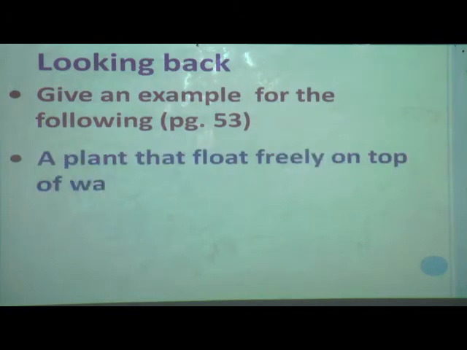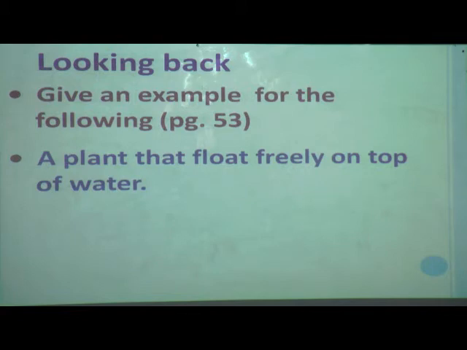Now we will look back again. We will do one exercise. All students have to open their Canopy textbook, the Science part, and open page number 53. Yes, everybody open, take a pencil along with you. You have to solve this exercise with a pencil.